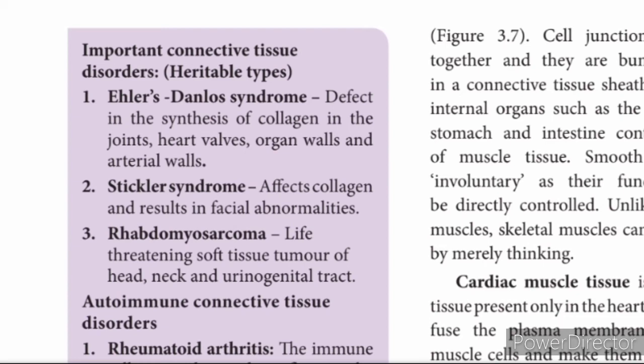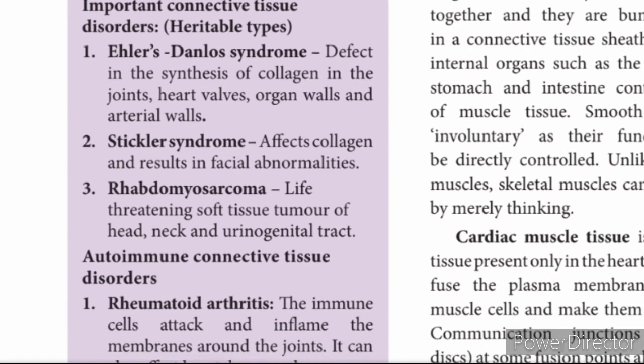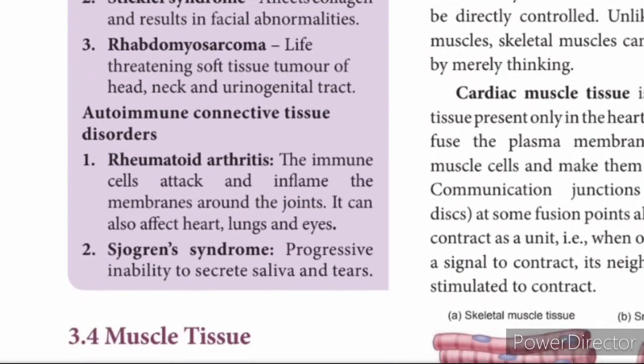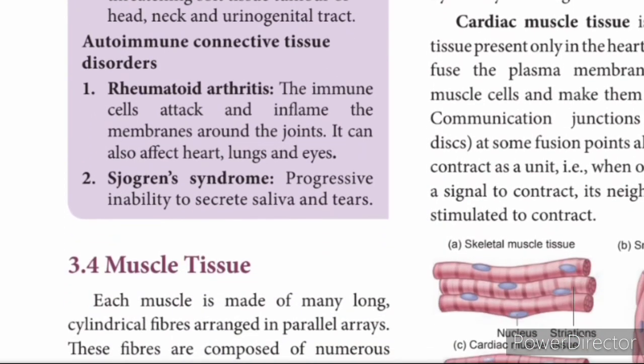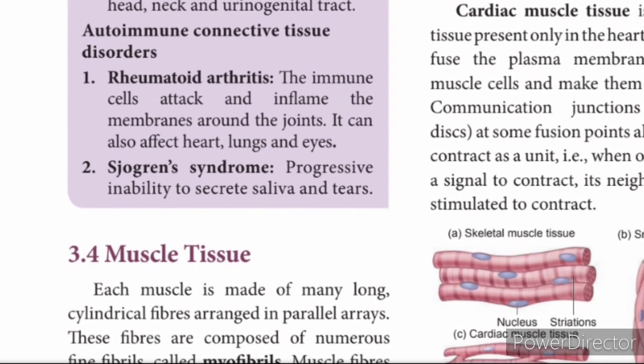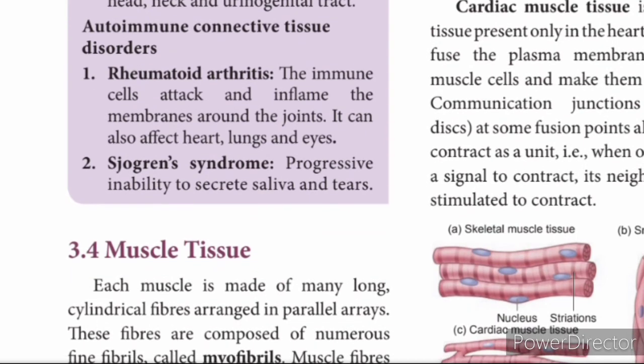The walls of the internal organs, blood vessels, stomach and intestine contain this type of muscle. Smooth muscles are involuntary muscles, not like the skeletal muscles. They are not controllable by our wish, so they do their function on their own.